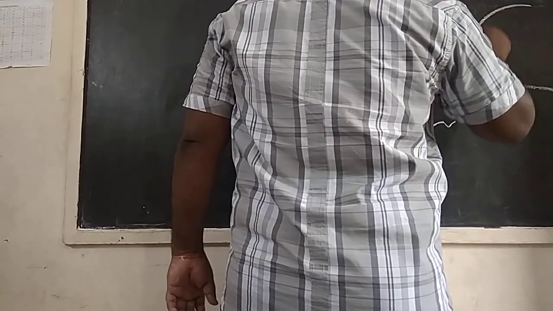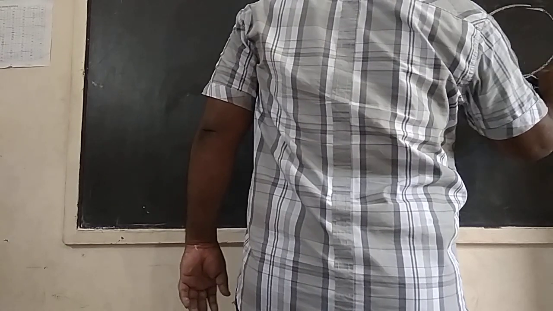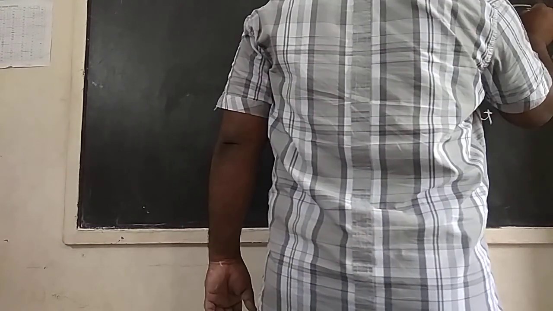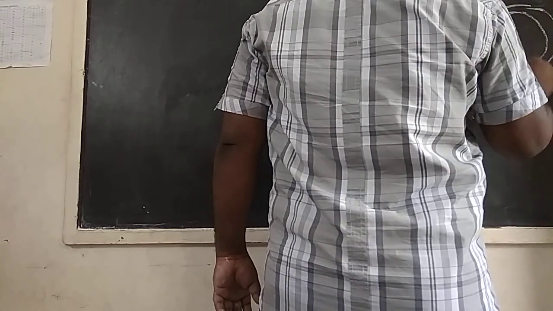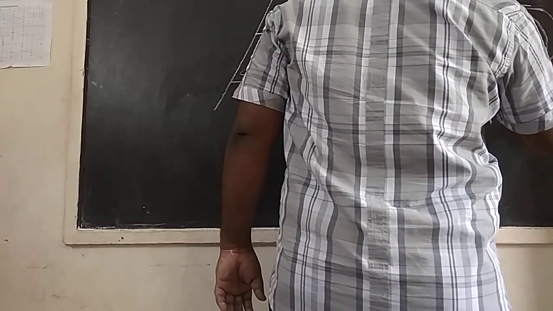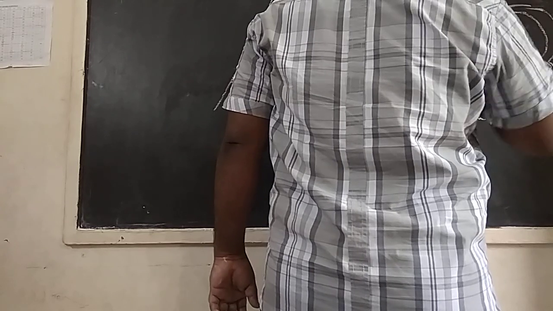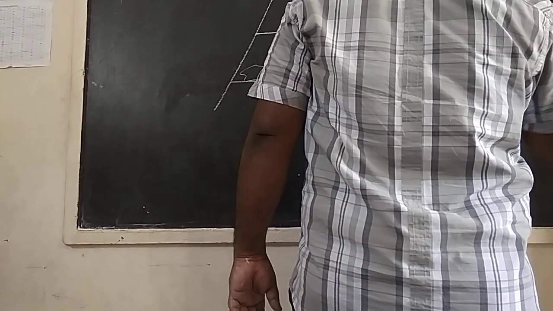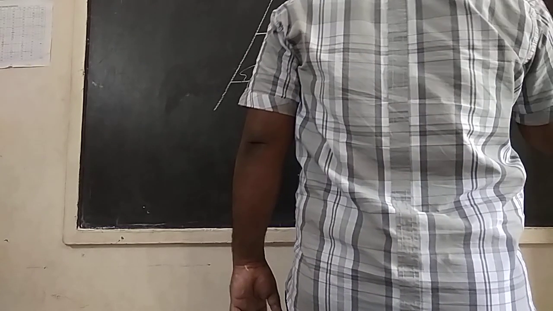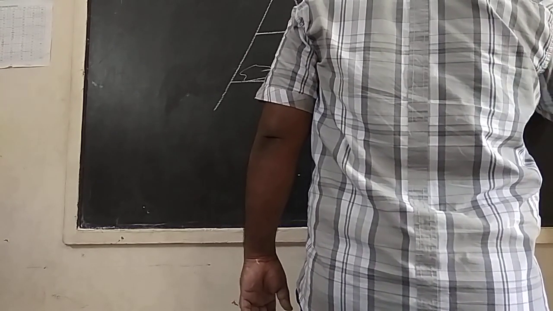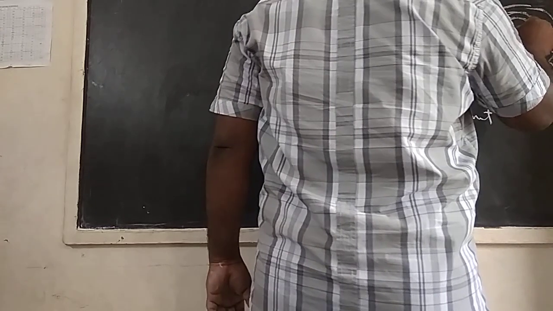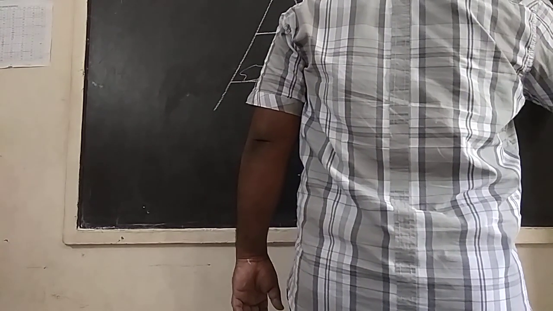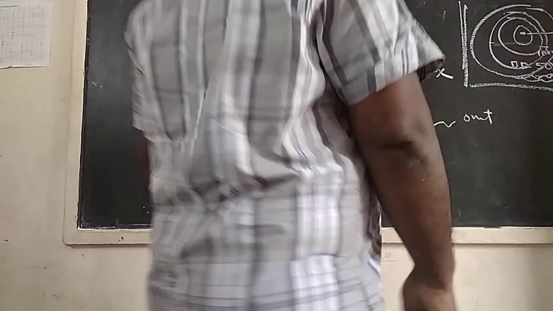Okay, children. This is the sea level, 0 meters height. From here to here, this is 50 meters height, which means the village is here. Next, here, this is the 100 meters height temple. And this is the top of the hill, 150 meters.